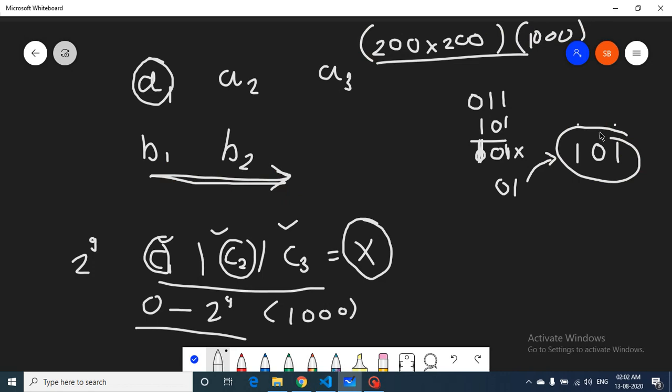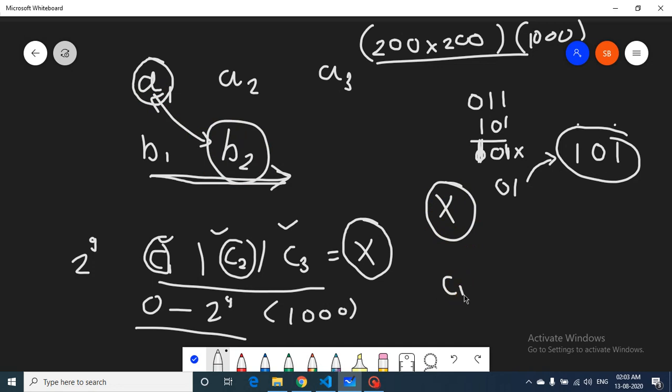So how can you check that only this bit is on? Because our answer is equal to X, whenever you do a bitwise AND operation of this and this, it turns out to be X. What does this mean? If we do an A1 and B1 AND operation, it will form C1.